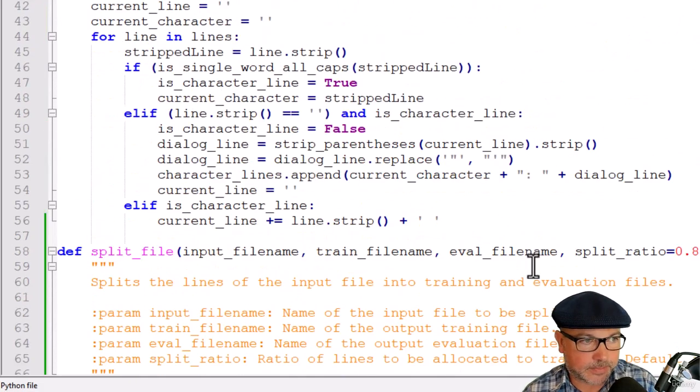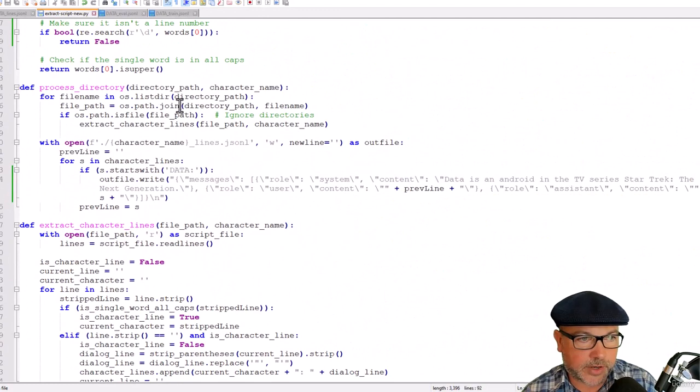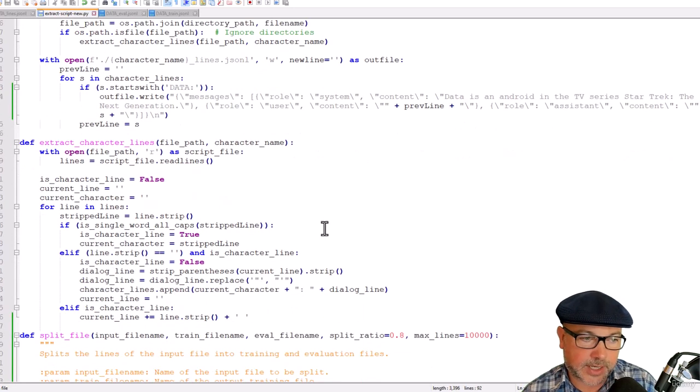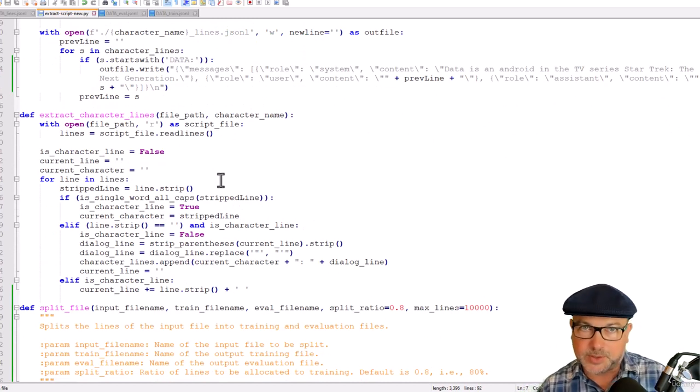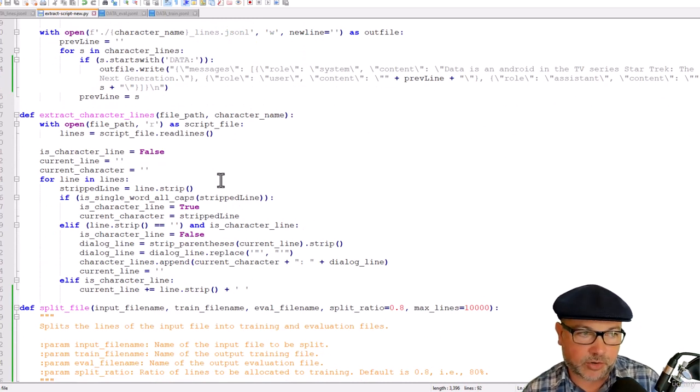Process directory, pretty simple. We just iterate through everything in that directory path. We get the full path to each file that's in there, which represents a script. And then if we confirm that that's a file and not a directory, we'll then pass that file into extract character lines. And that's where things get a little bit more dicey. So scripts are not exactly structured data, so we have to make some assumptions about how to process information out of them.